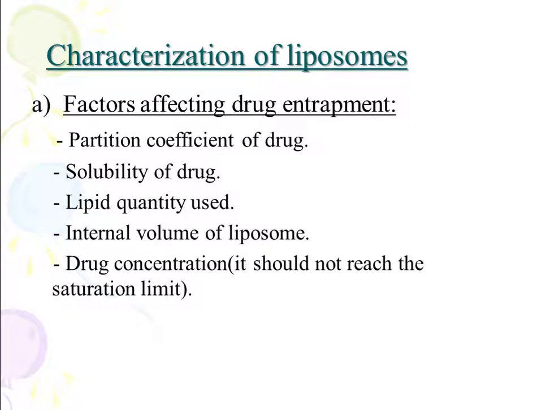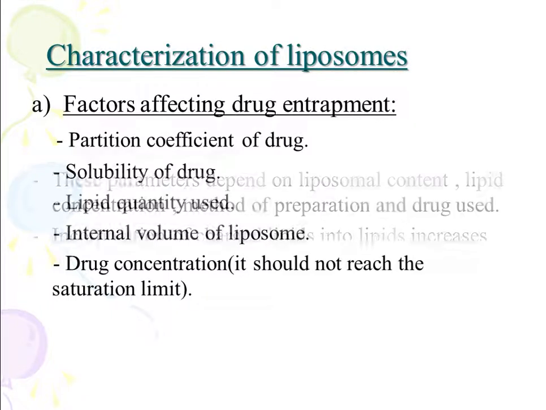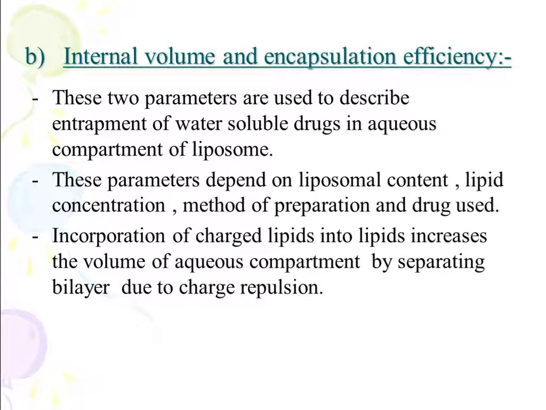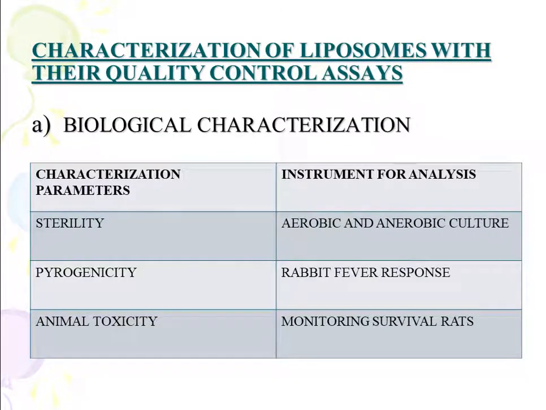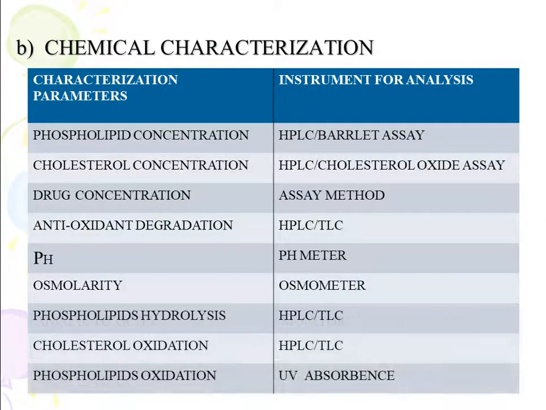Then characterization of liposomes. Various parameters are there for the characterization of liposomes, as you can see. Internal volume and encapsulation efficiency are also there, and the parameters depend upon liposomal content, lipid concentration, and method of preparation. First of all, biological characterization. In this, sterility we check with the help of anaerobic and aerobic cultures. Then pyrogenicity by the rabbit fever response method. Animal toxicity by monitoring the survival of rats. Basically, we use animals, rats.